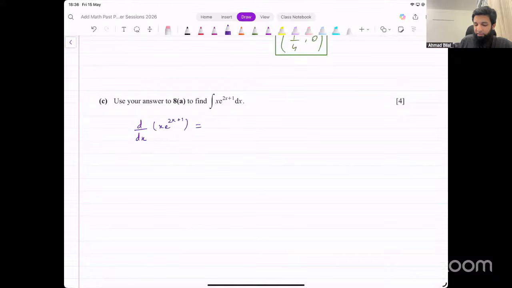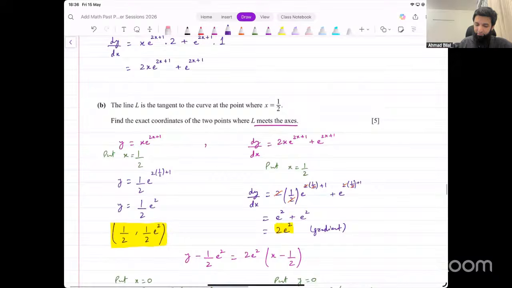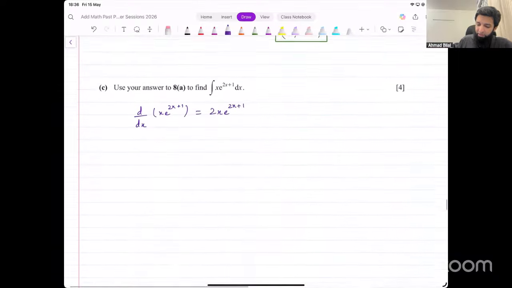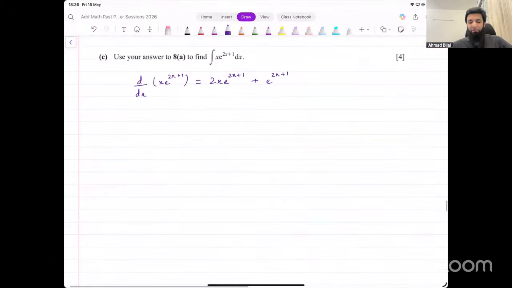And we said that is equivalent to 2x e raised to power 2x plus 1 plus e raised to power 2x plus 1. This is what we figured out in the first part. Okay, this was the result from the first part. Now, how do we use that to find this integral?